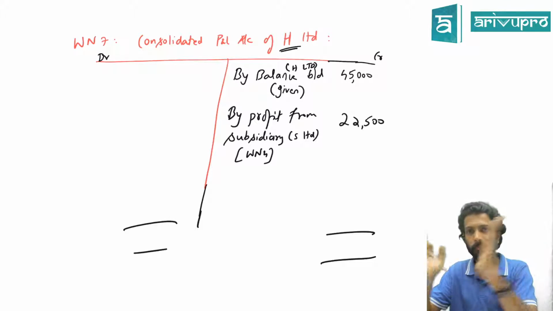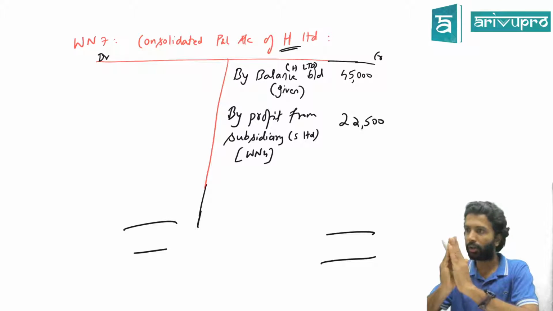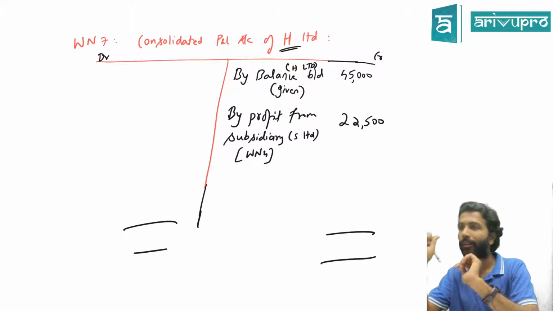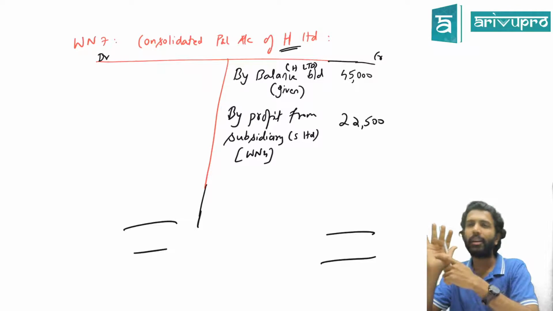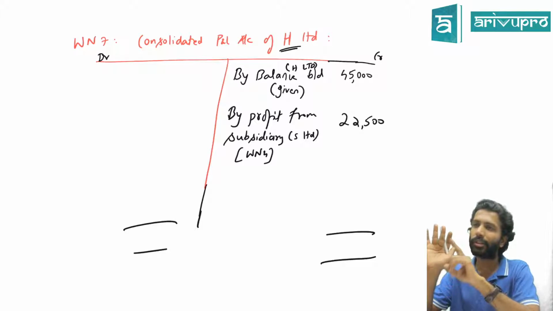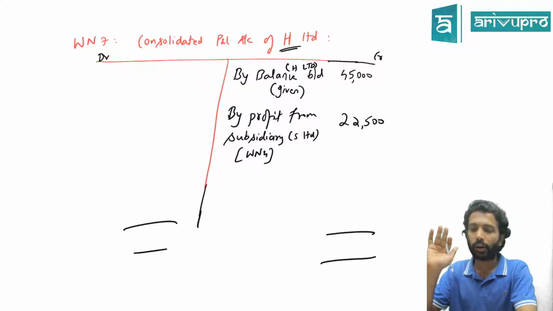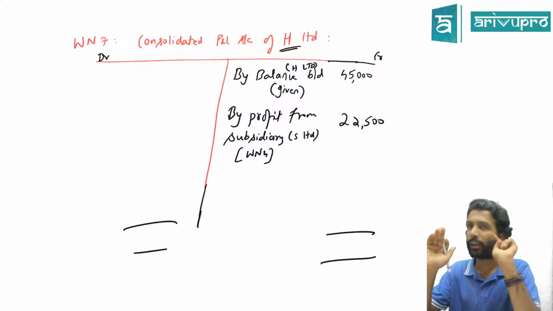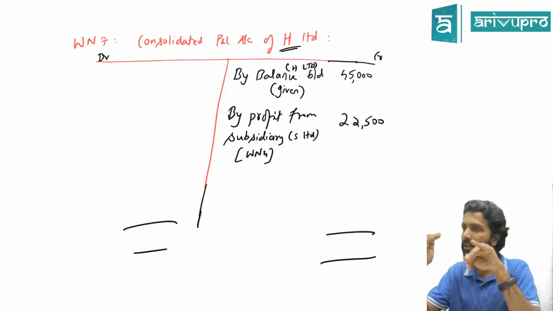But now what happened? Consolidated. Correct or no? And S Limited is showing that inventory at 5,000. But in reality, you tell me, is the cost of the goods really 5,000? What is the total cost of the goods? For 100%, what is the cost of the goods? 7,500. So 50% will be 3,750. So inventory should be shown at cost or NRV, whichever is lower.